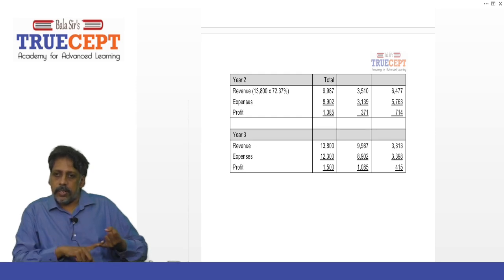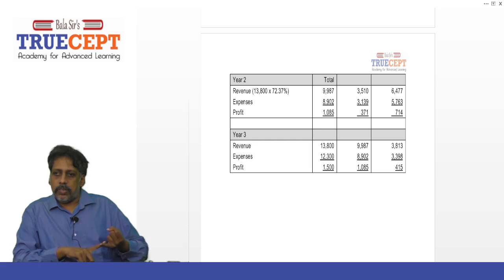So how much did you get as revenue for the current year? 6,477. Very good. And what is the cost incurred by the end of second year? 8,902 lakh, that is 9,102 minus 200 lakh. From that, subtract 3,139 already incurred in the first year. Balance how much? 5,763 lakh, and that is the cost incurred in the second year. Now you strike a balance in the columns.